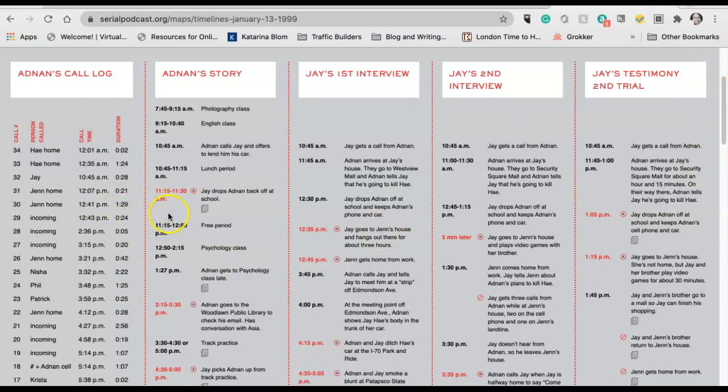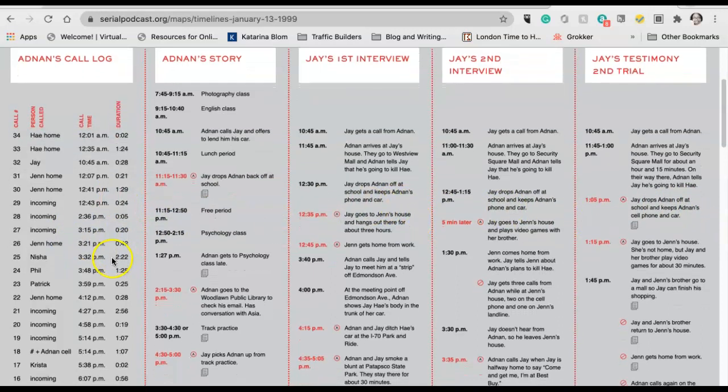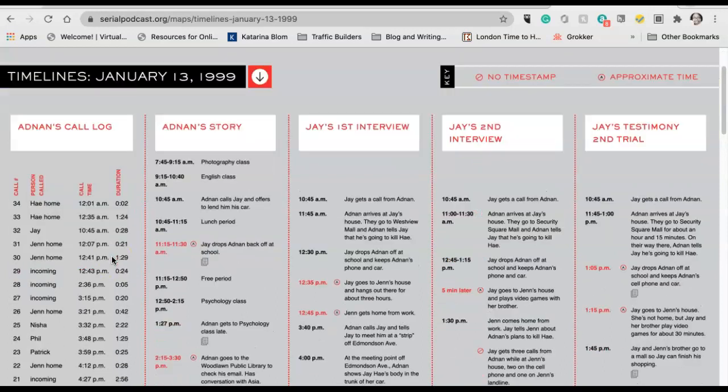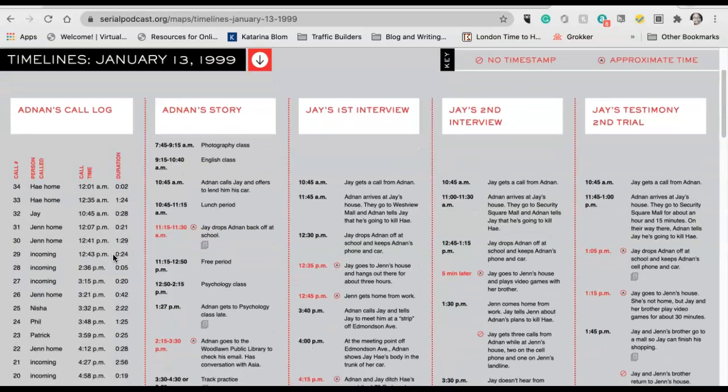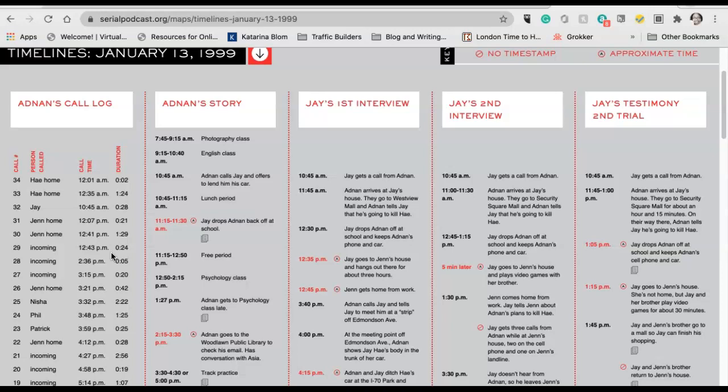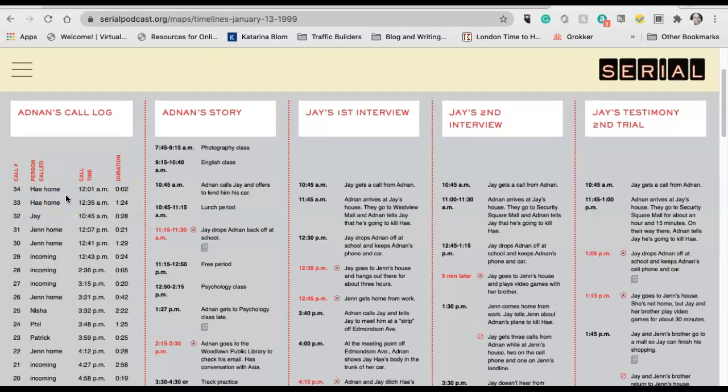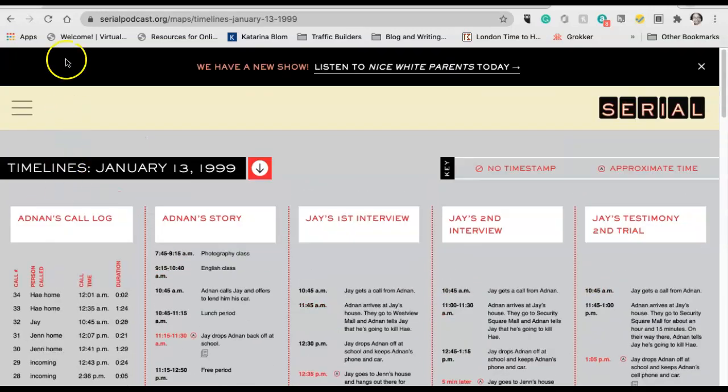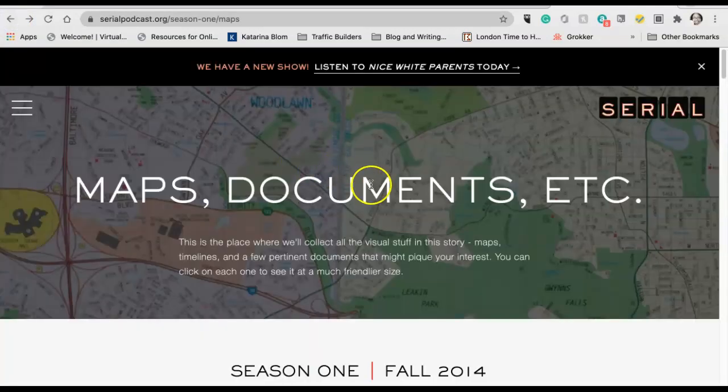So we have all this information here. Each of these counts have different information, and this is just to help make sense. So this is something that maybe if you were listening, you were like, man, I really need to look at the call log, or I really need to compare that to what Jay said in the testimony. This has already been done for you. This is something that producers have already composed for you. Definitely worth a look. You can use this as a source. So definitely, if you want to use this as something to put in your research log, you absolutely can.